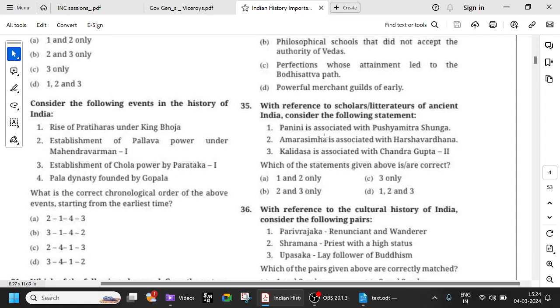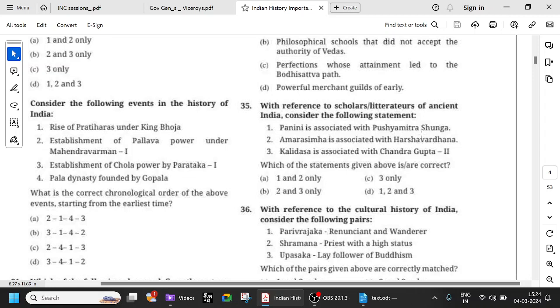A frequently asked question with Amarasimha is that not much is known about his personal history. Regarding the others we have so much information, but regarding Amarasimha we don't have much information. So all those are correct. So here three is the correct one.